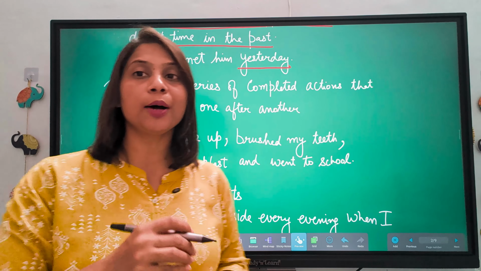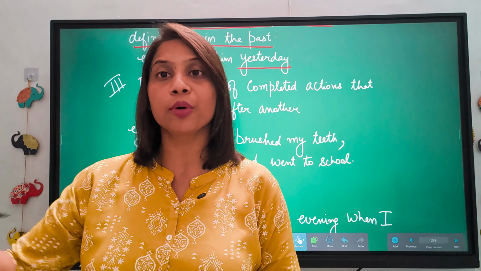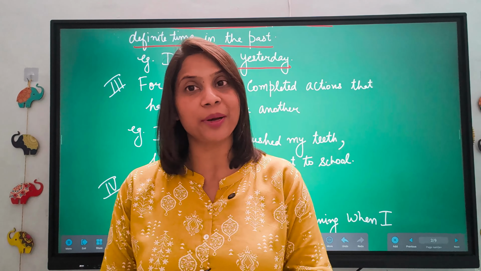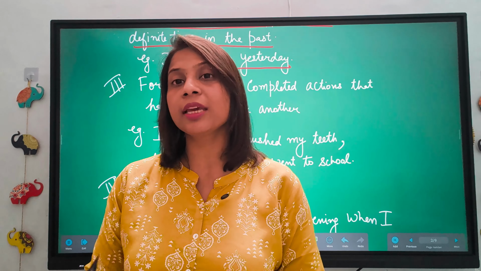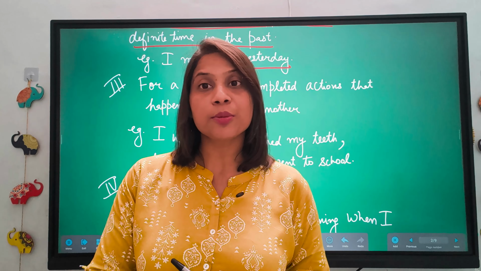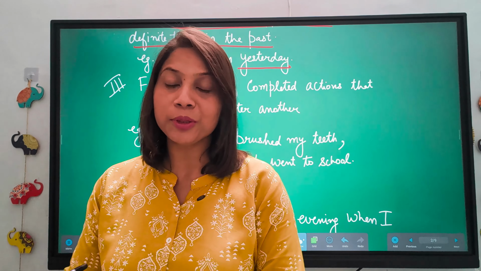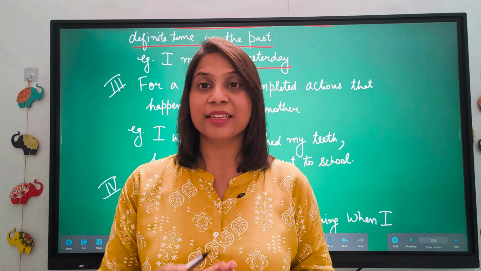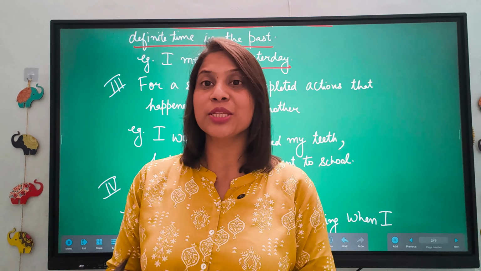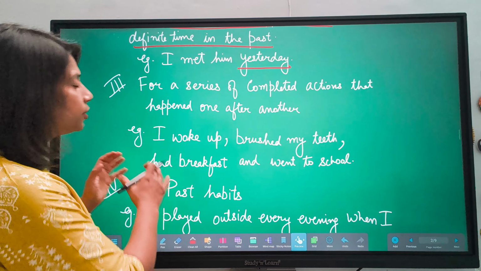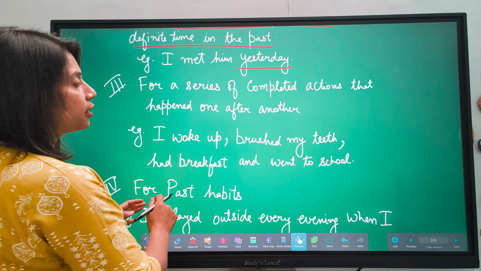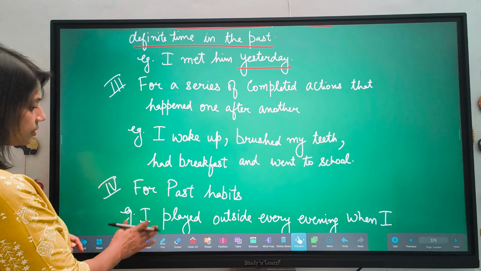So कोई भी काम एक काम के बाद दूसरा काम हुआ हो, कोई भी series में काम हुआ हो, उसके लिए आप simple past tense use करोगे. या फिर जैसे कि हम story सुनते हैं, like once upon a time there was a crow, it was thirsty. So we will write the full story in simple past tense. That because every action is done in the sequence. That's why whatever actions are done in the sequence, we always use simple past tense for that.